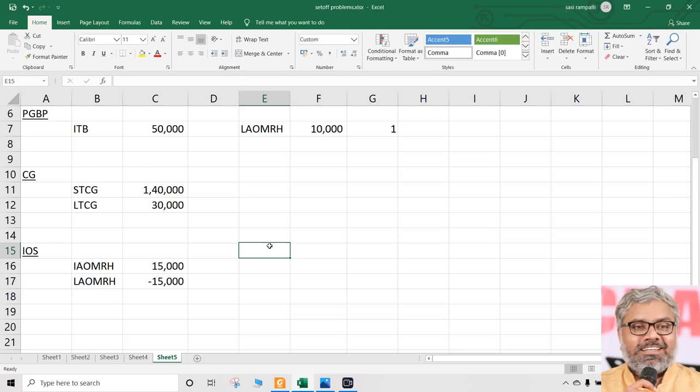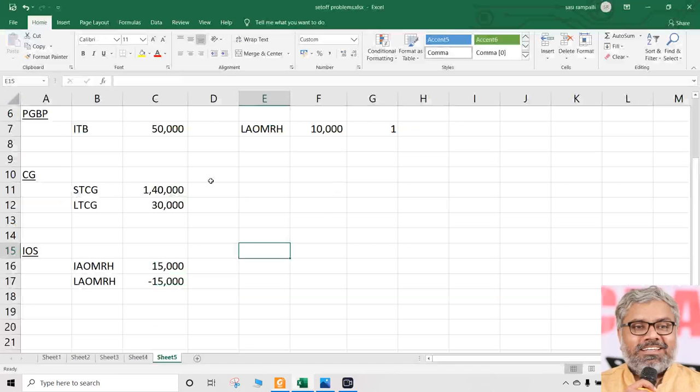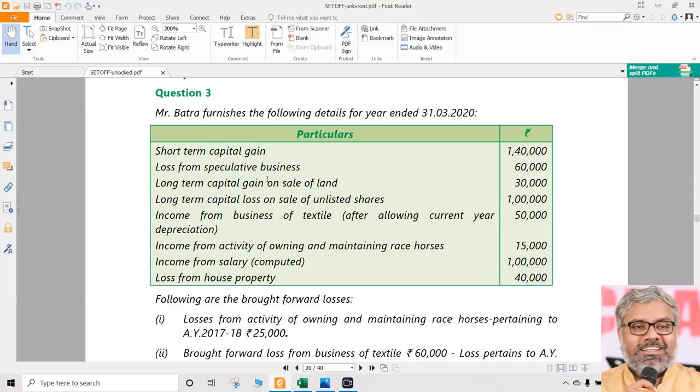But why did we touch owning and maintaining race horses? Because owning and maintaining is a special case. Similarly, loss from house property is a special case. Directly that can always be set off blindly with salaries. Remaining things we have to just apply some brain and provisions. Let us take one by one. Go back to the question once again.